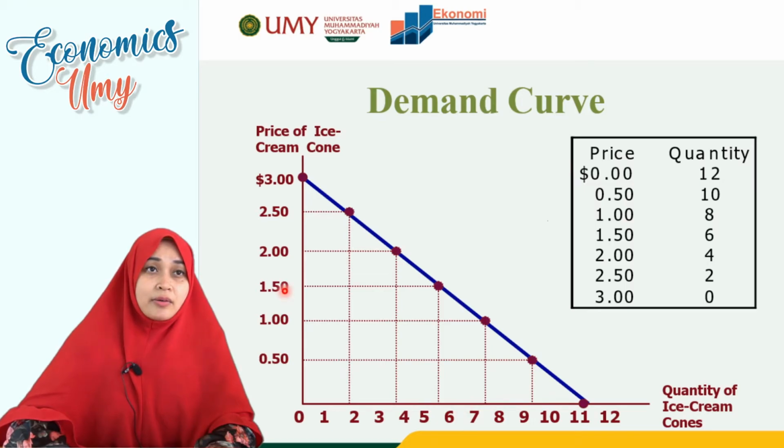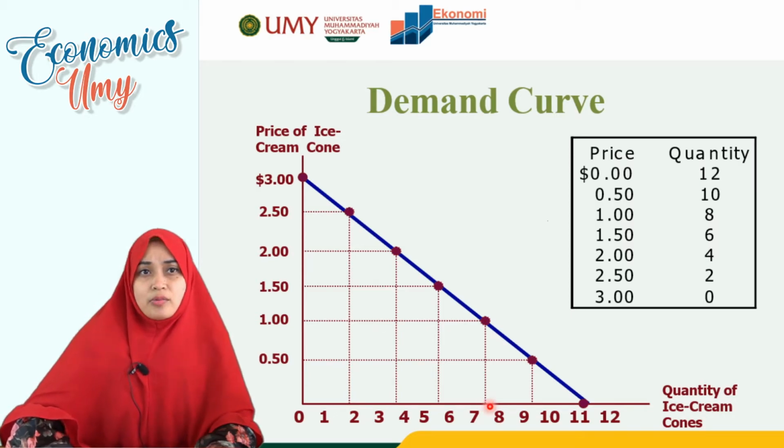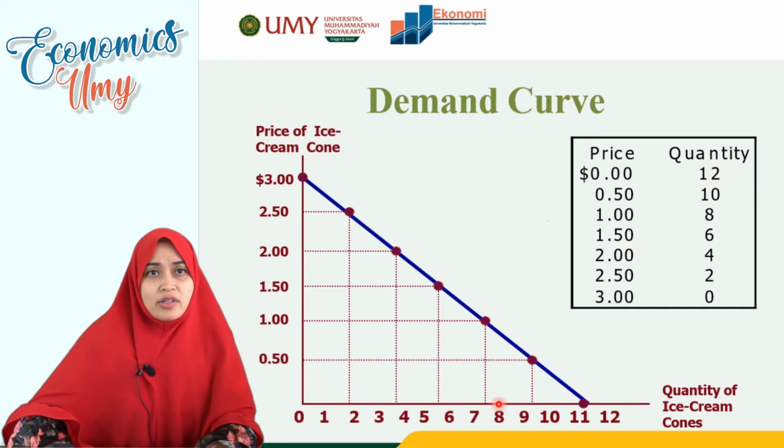And then maybe for a few weeks, the price of ice cream increased from 1 to 1.50. Then the quantity of ice cream cones will be lower, maybe 7.5, or here from 7 to only 6 cones.